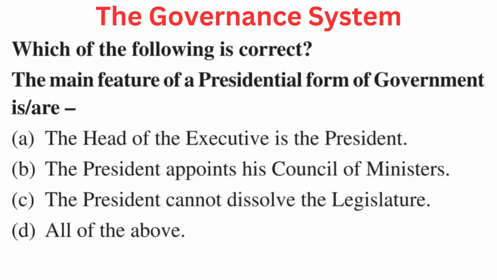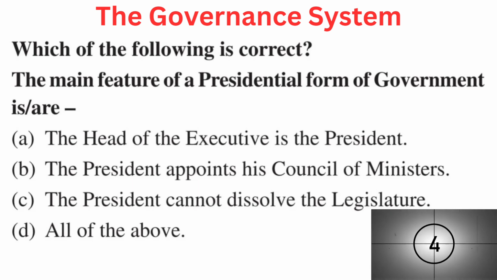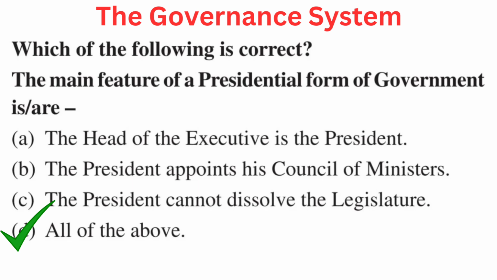Your question is, which of the following is correct? The main feature of a presidential form of government is or are. Your options are A. The head of the executive is the president, B. The president appoints his council of ministers, C. The president cannot dissolve the legislature, or D. All of the above. Right answer is D. All of the above. The head of the executive is the president. The president appoints his council of ministers. The president cannot dissolve the legislature.